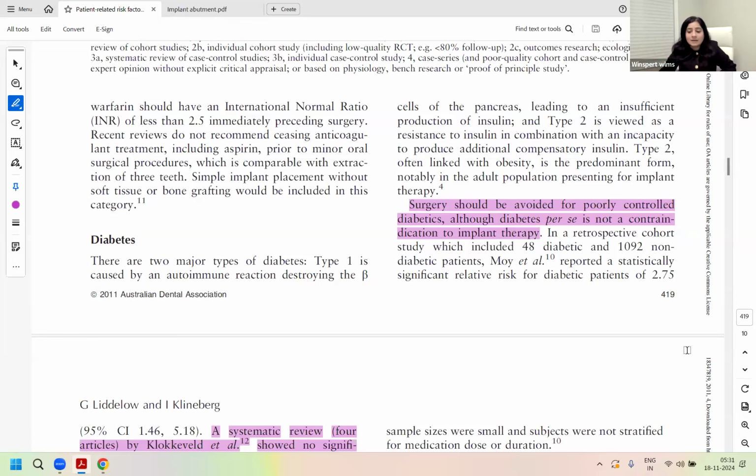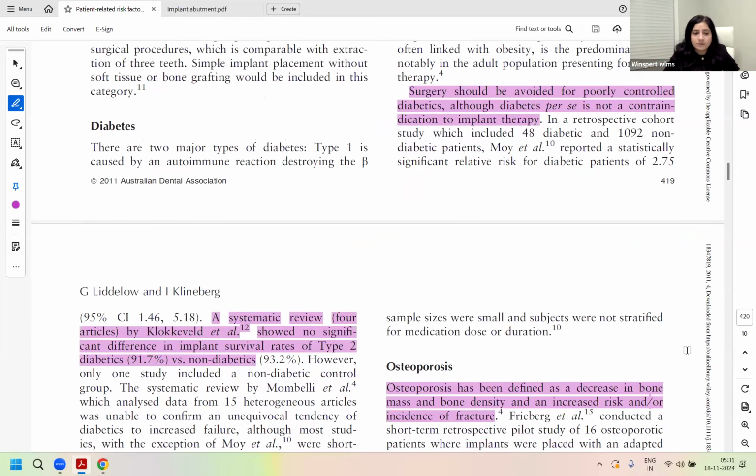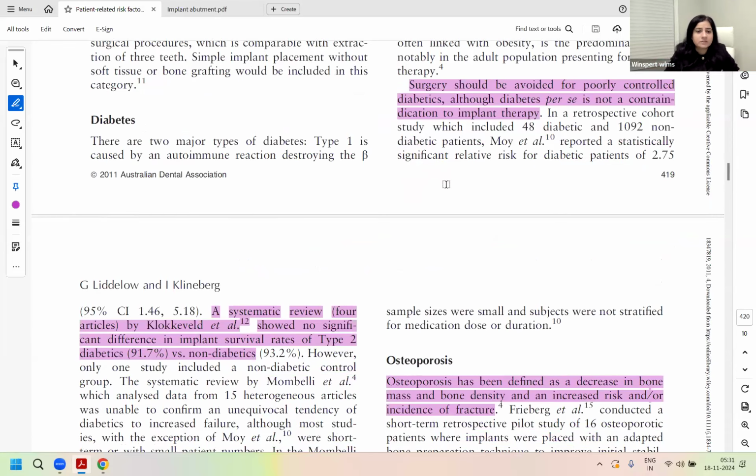So diabetes is not linked with implant failure. There were tests and studies done, and a systematic review showed no significant difference in implant survival rates of type 2 diabetics versus non-diabetics. So concept learned here as well for the diabetics. So with any history given to you in diabetes, if they ask what is the challenge, diabetes would not be a challenge for implant placement. Poorly controlled diabetes would be a challenge for the surgery at that point.